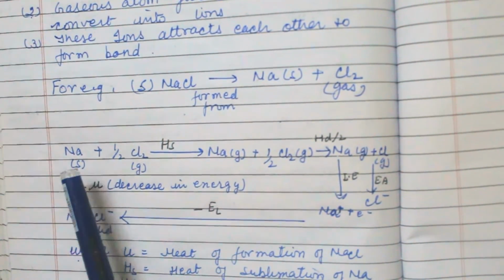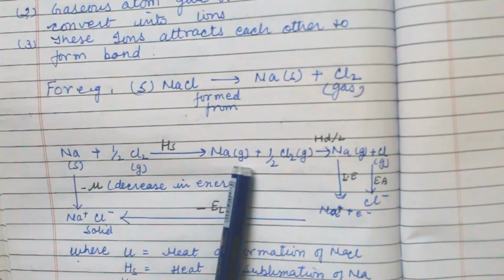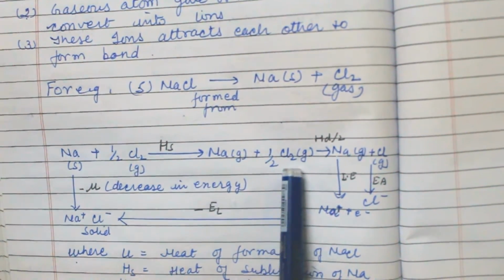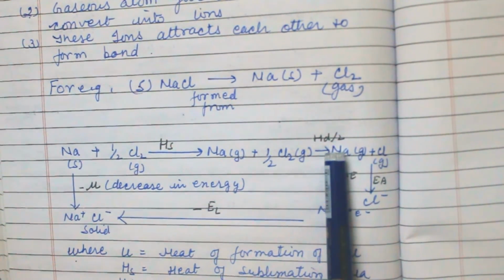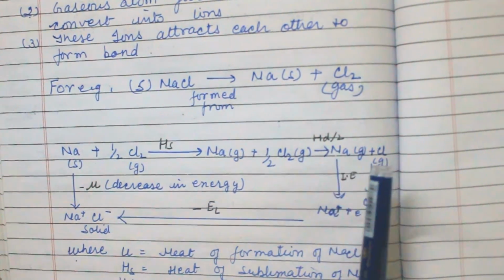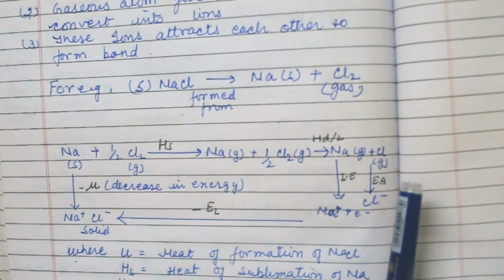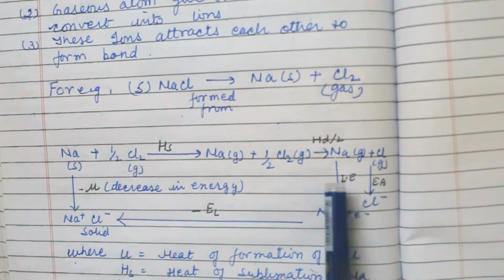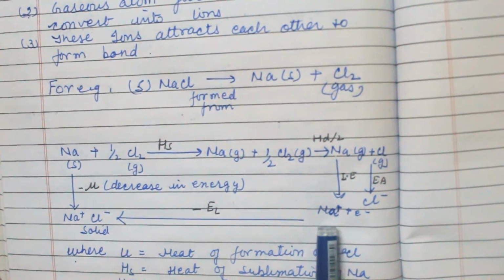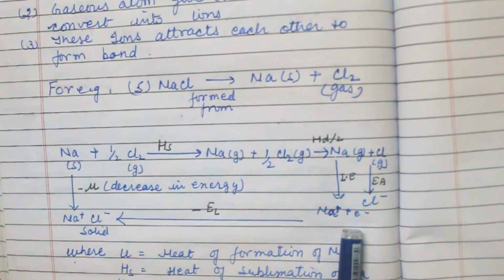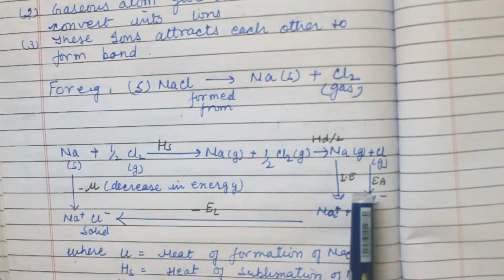So here solid Na directly changes into gas, and chlorine is also in gaseous form. Now there is the heat of dissociation, because the chlorine molecule is halved, that is why it is divided by 2.